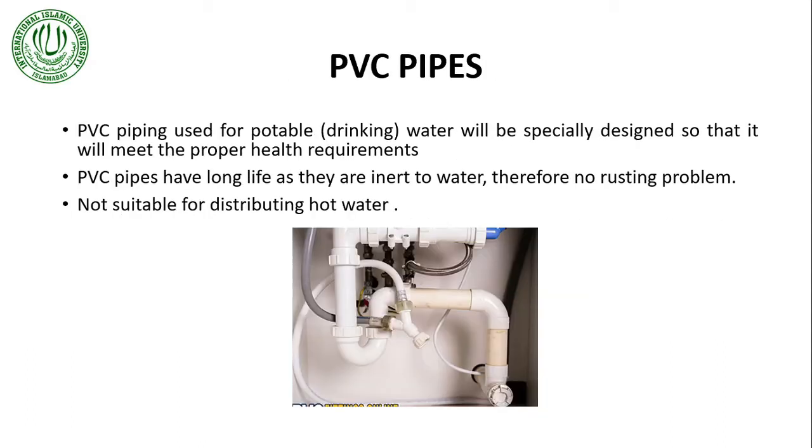PVC pipes, these are for potable drinking water only, and they will be specially designed so that they meet the proper health requirements. PVC pipes have longer lives because they are inert to water. PVC, polyvinyl chloride, does not react with water at all. Therefore, there is no rusting problem in PVC pipes too. But the problem with PVC pipe is they can be used for the cold water, but they are not suitable at all for the hot water distribution.